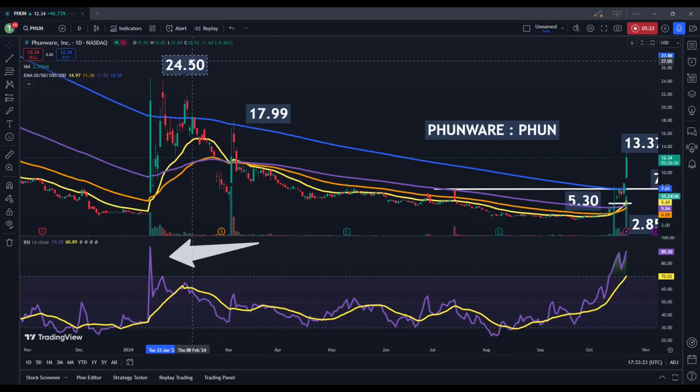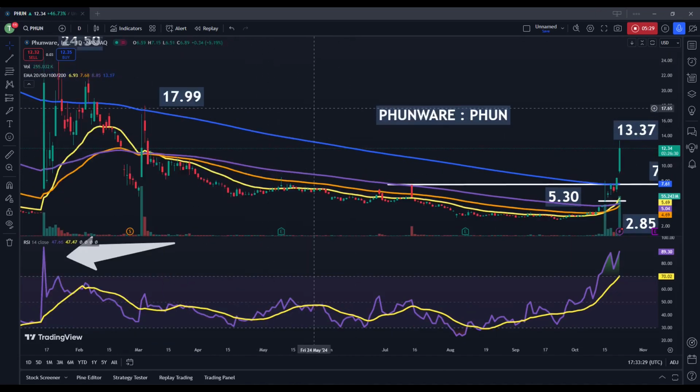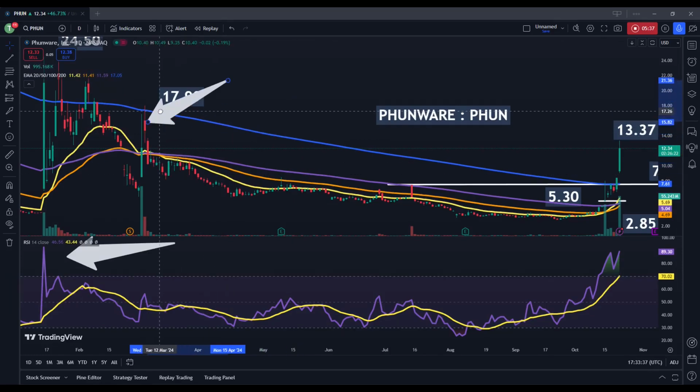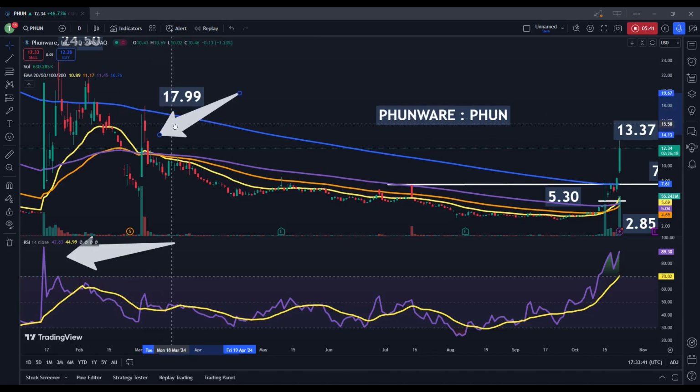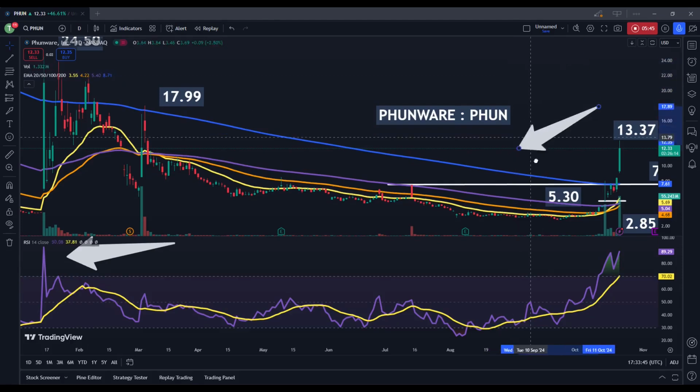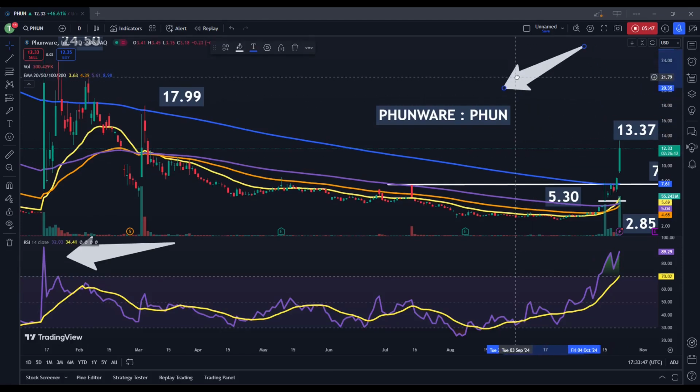So, obviously massive price movements here. I mean, we're talking about almost 800% in share price gains here. So, this is a very volatile mover. But we have also seen instances where people might have gotten sucked into positions. For example, this price movement into $18. I mean, if we were buying into these highs here, the stock has really done nothing but just continue to move lower. So, really for that reason alone, I would personally not trade this.